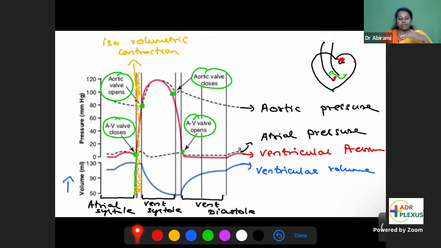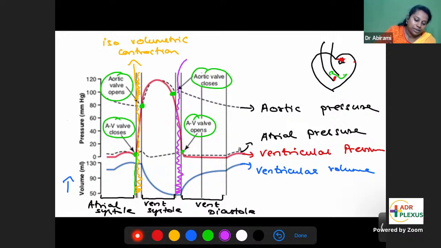See, the aortic valve has closed, the AV valve is going to open. Again, you'll have a small period where the aortic valve is closed and the AV valve is just going to open. That's also closed. A small period where both the valves are closed. When both the valves are closed, again the volume cannot change. That is again an isovolumetric phase. We mark that in pink.